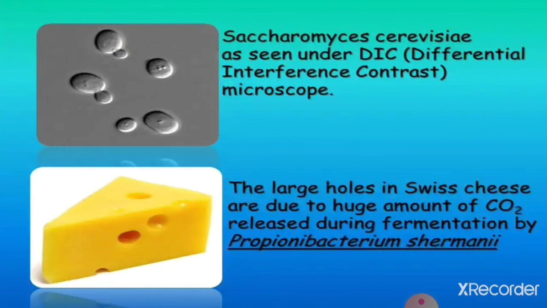So, in this diagram, you can see Saccharomyces cerevisiae as seen under the DIC microscope, whose full form is differential interference contrast microscope. And in the second picture, you can see Swiss cheese. The large holes in Swiss cheese are due to the huge amount of carbon dioxide released during fermentation by Propionibacterium shermanii.